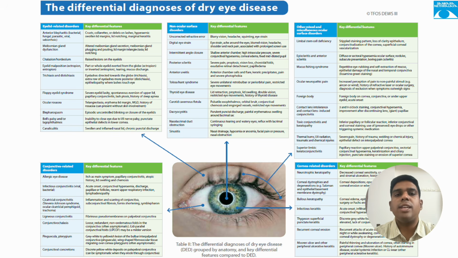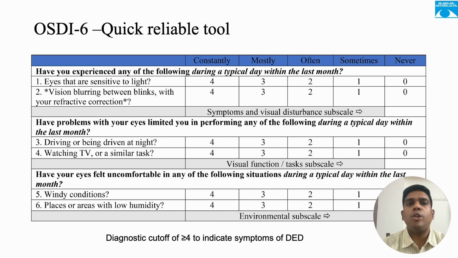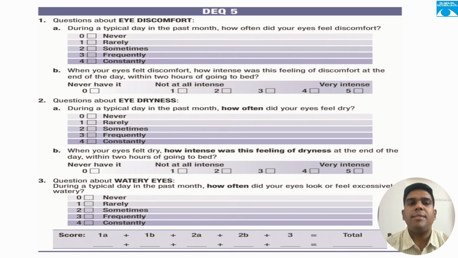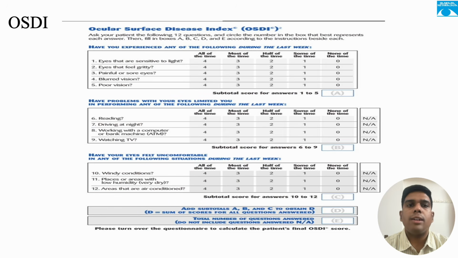This figure gives an overview of the differential diagnosis of dry eye disease and their key differentiating features. DEWS 3 recommends OSDI-6 as the preferred screening questionnaire. It is quick, practical, and highly reproducible, and it is suitable for busy clinics. A score of 4 or more indicates the patient is symptomatic. The other validated symptom assessment questionnaires are the Dry Eye Questionnaire 5 and the Ocular Surface Disease Index questionnaire.